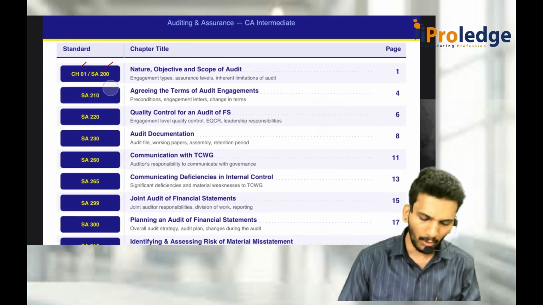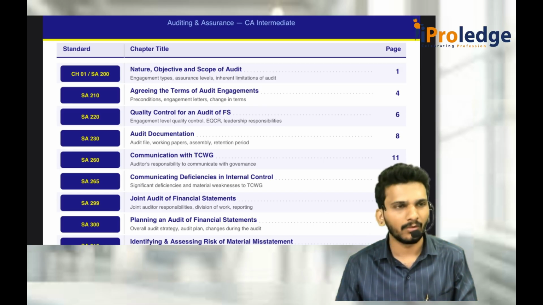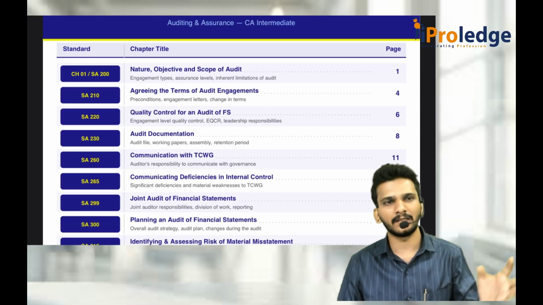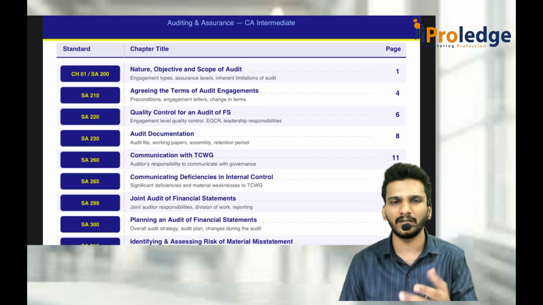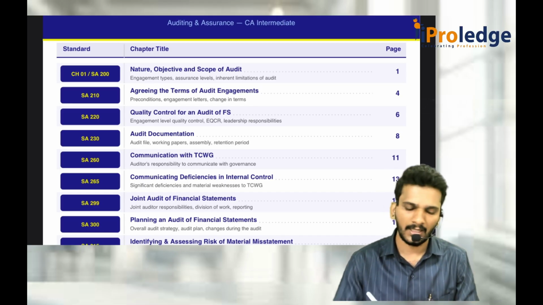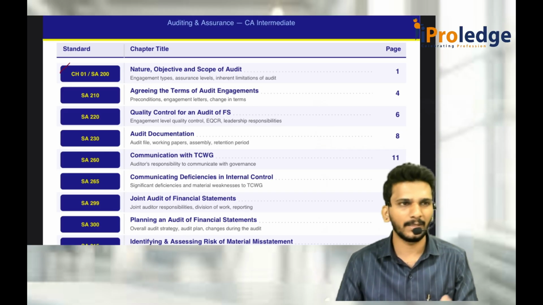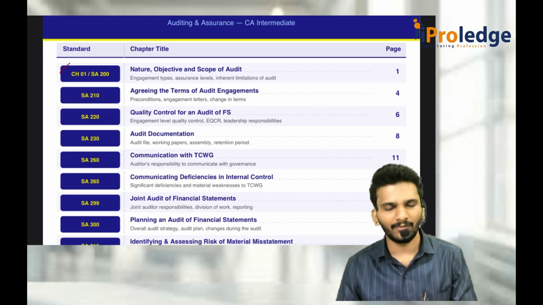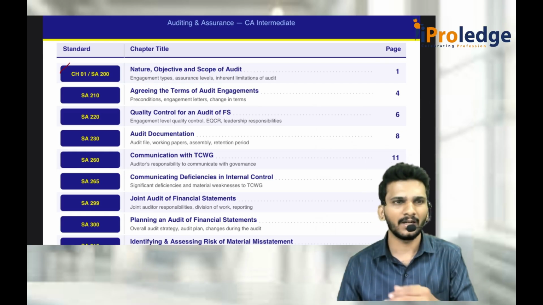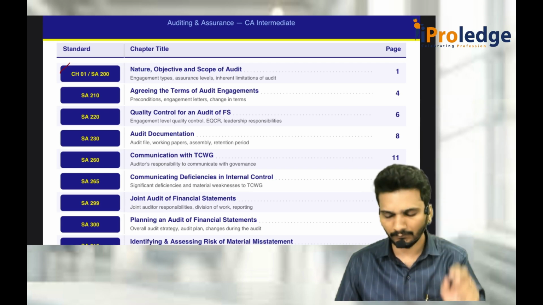Sir, how do we discuss? Do we discuss in an orderly format? Generally, no. Wherever we can connect the concepts and important examination areas, we'll start and discuss from that part. Initially, we will discuss chapter 1 along with SA 200, because that is the basis for everything we have to discuss. After that, we will see which can be connected to what standard, and we can continue to discuss. Shall we continue?